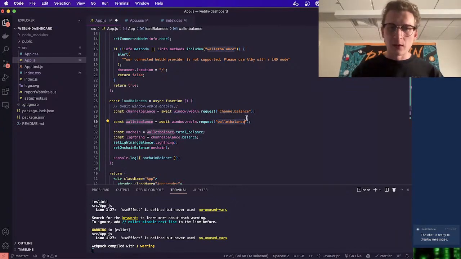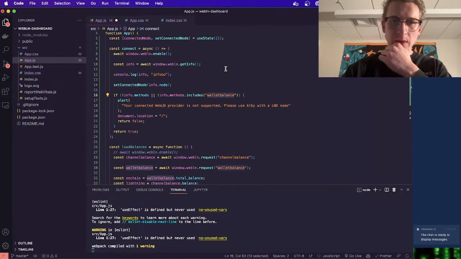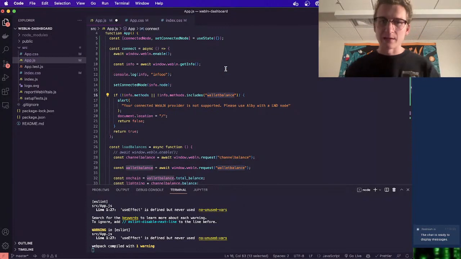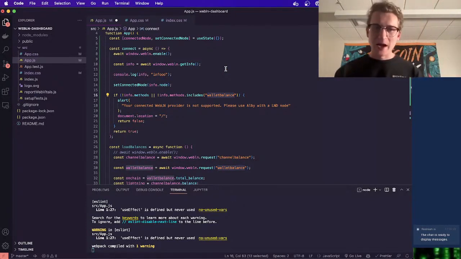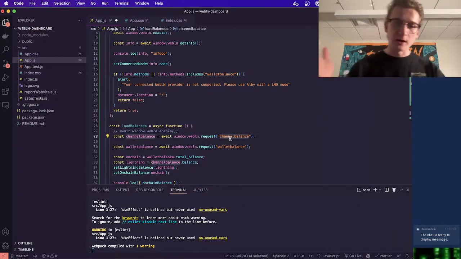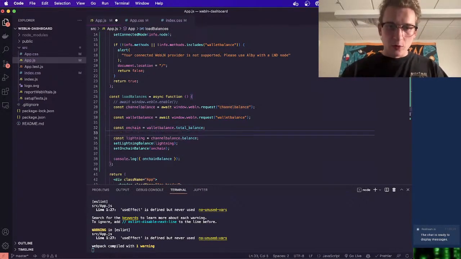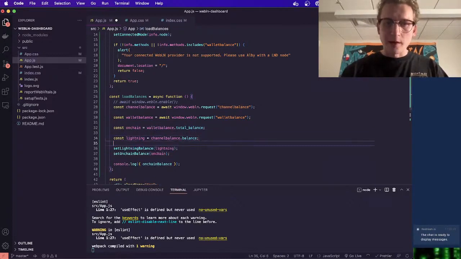One thing is the formatting on these calls, if you notice, it's all lowercase. So this is a problem we had last week with LND gRPC, like getting mixed up. Is it camel case? Is it Pascal case? Whatever. But this is all lowercase, and we're putting it in quotes. So this is just how they've wrapped up things and named them. So we're grabbing our channel balance and our wallet balance with these request methods.